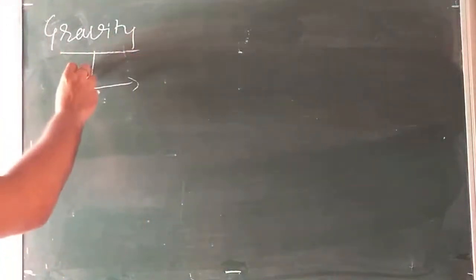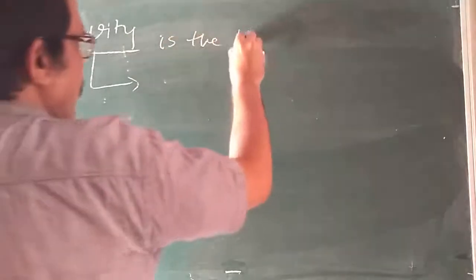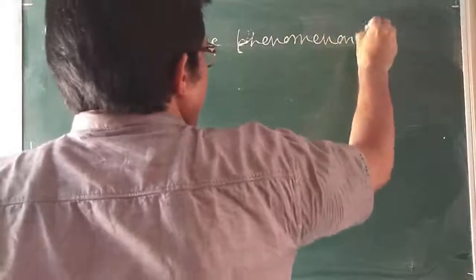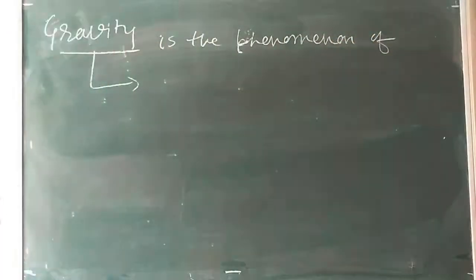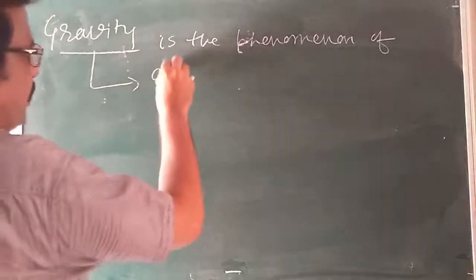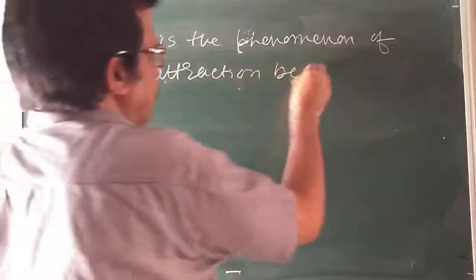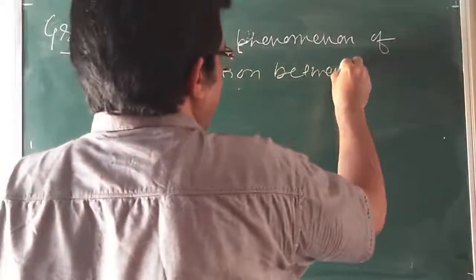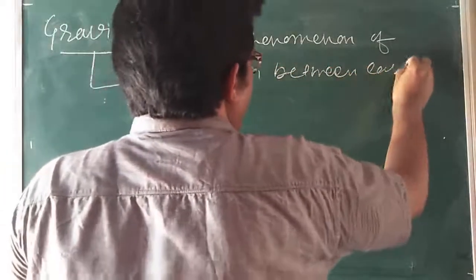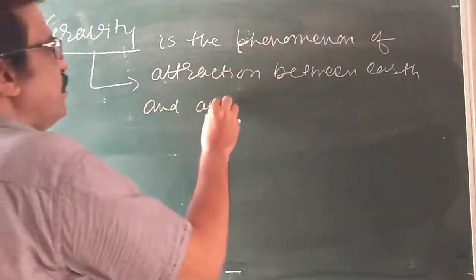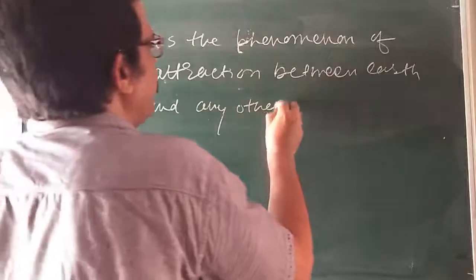So gravity is the phenomenon of attraction between Earth and any other body.